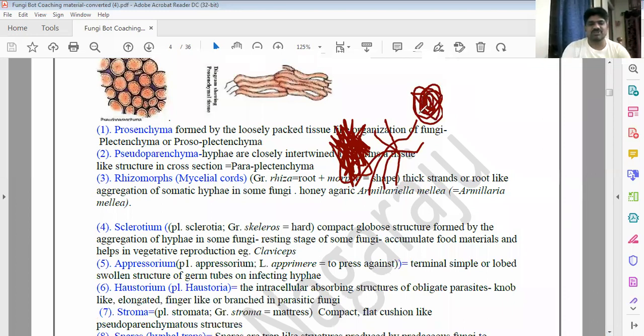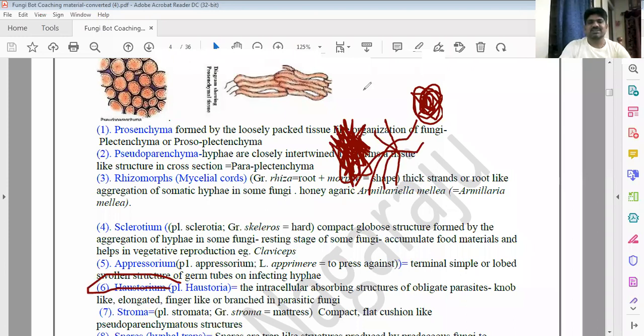The sclerotia are there. And in most parasitic fungi, one important thing: to absorb nutrients from the host, what is the specific organ used by the fungi to absorb the nutrients? Do you have any idea? That is called haustoria.